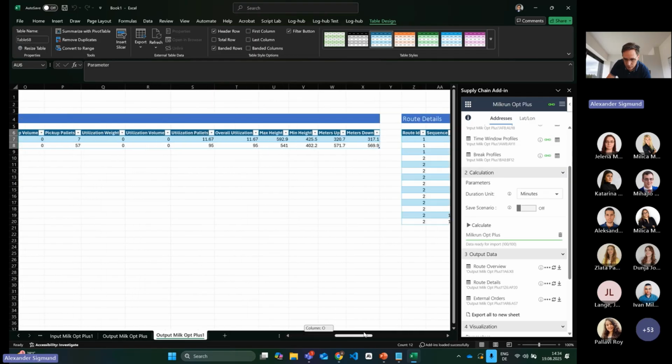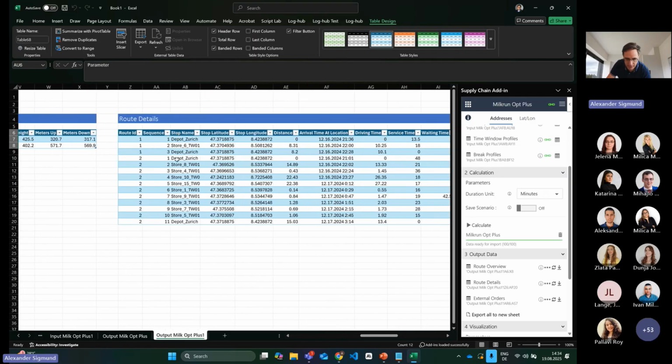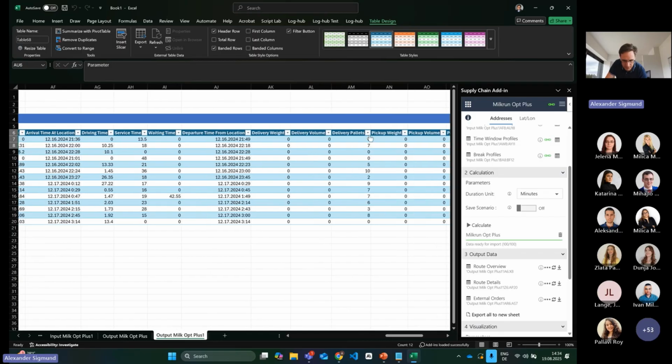They are both loaded at the depot, and then they are delivering their goods. And in total, the whole 64 pallets can be delivered, even if the load of one truck is only 60. So this means to fulfill these orders, he needs to take 2 vehicles. So this is the feature of this time window.